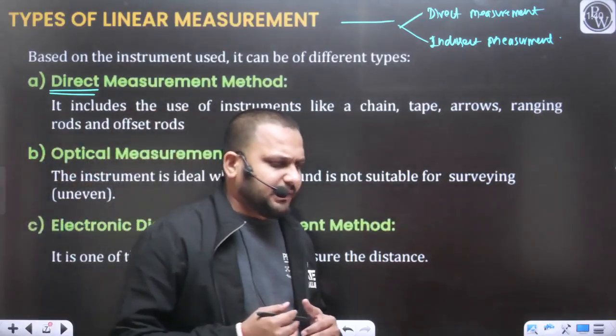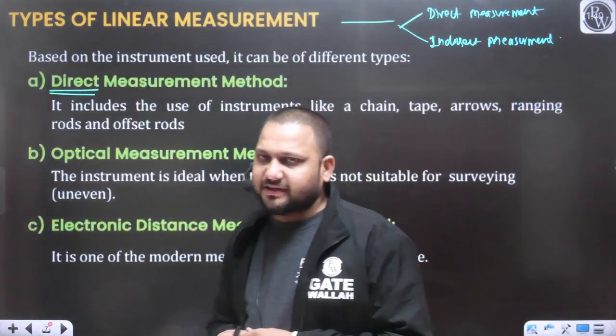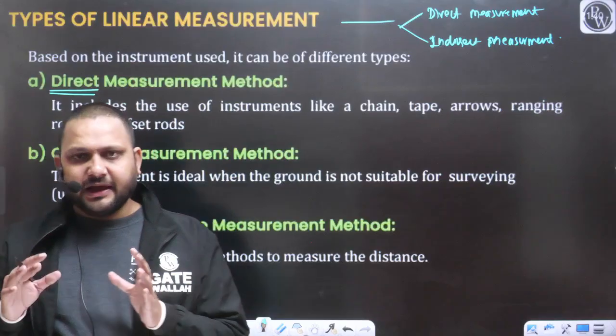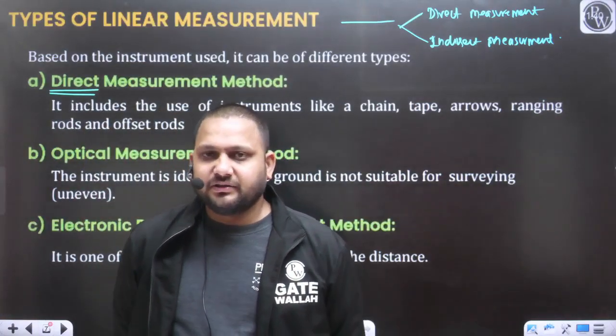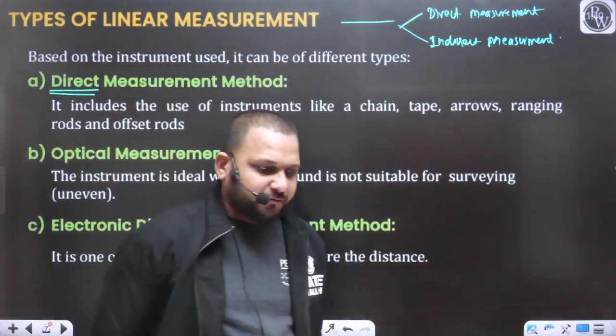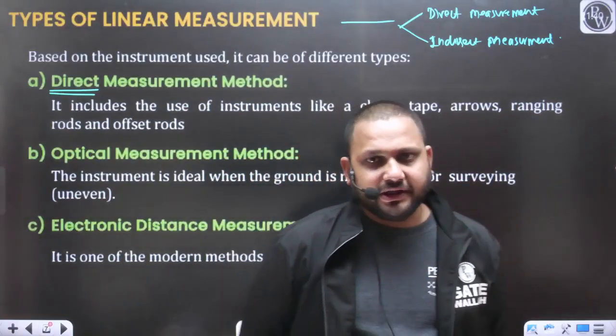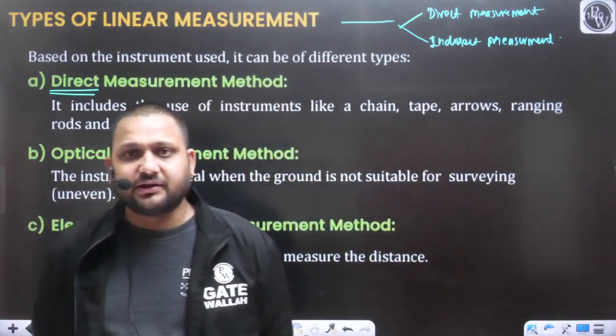Indirect measurement means we will measure some other quantity, and with the help of that quantity we can also calculate the distance. That means we are not measuring the distance directly. On the field we measure some other quantity, and on the basis of that quantity we can calculate the distance.